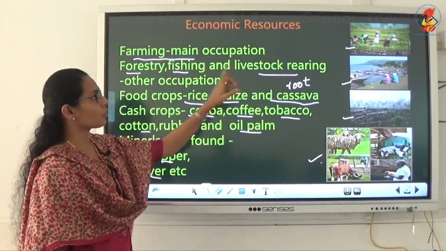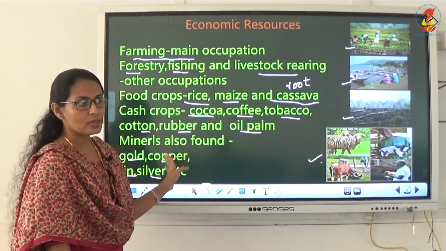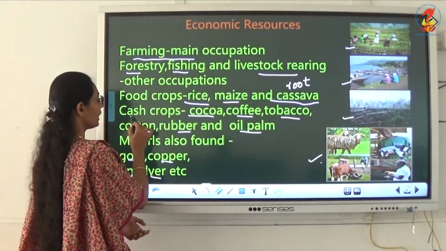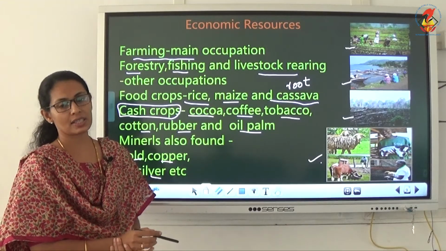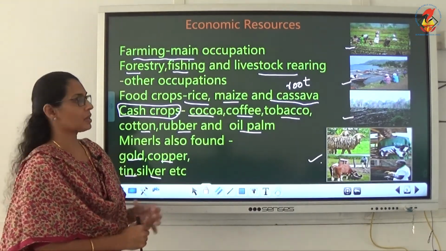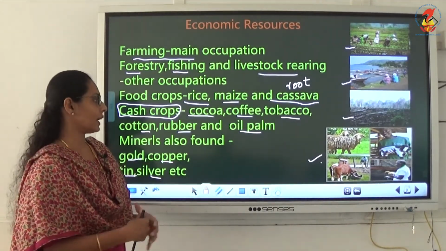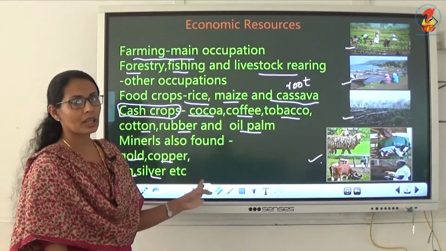Then food crops: through farming they are growing rice, maize and cassava. Cash crops means crops grown only for selling to other countries. They are exporting these crops, and they are known as cash crops. Food crops are only for being consumed as food items. Then minerals are also found. Clear, children?